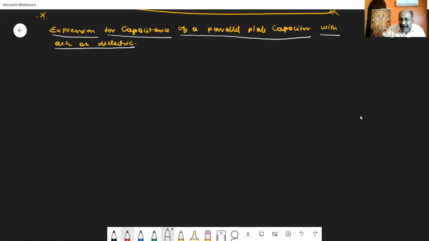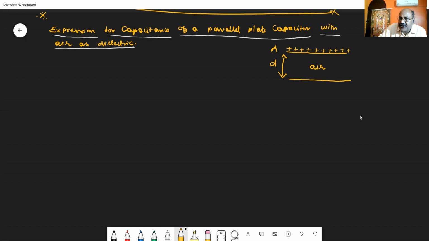I am considering a parallel plate capacitor. What is a parallel plate capacitor? I have to take two plates kept parallel to each other, separated by a small distance d. In between the two plates, I have air as the dielectric. Let capital A be the area of each plate. The charge given to the top plate is taken to be positive.